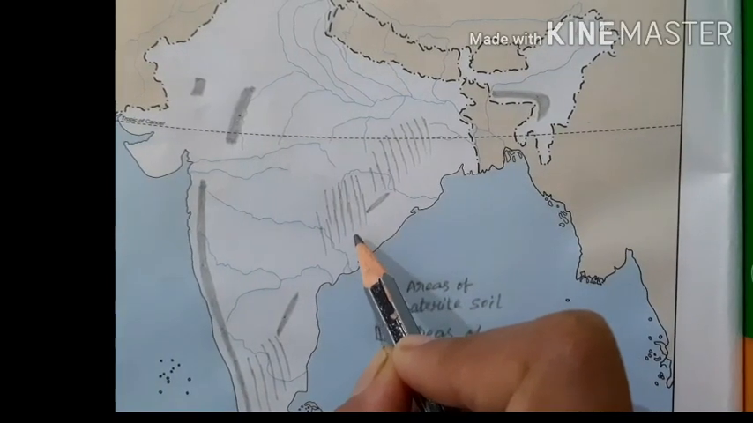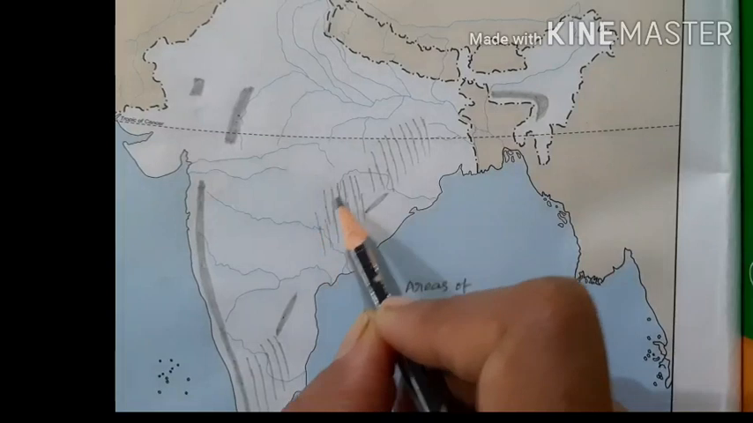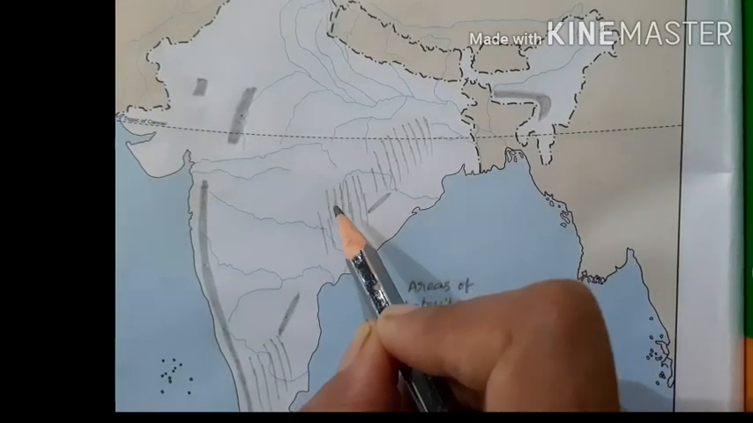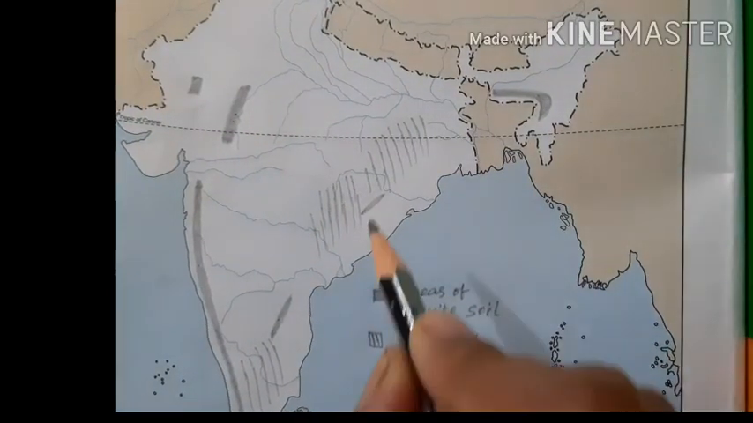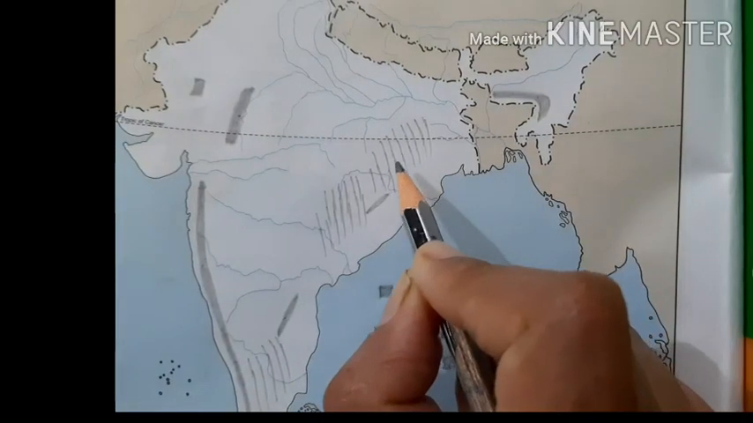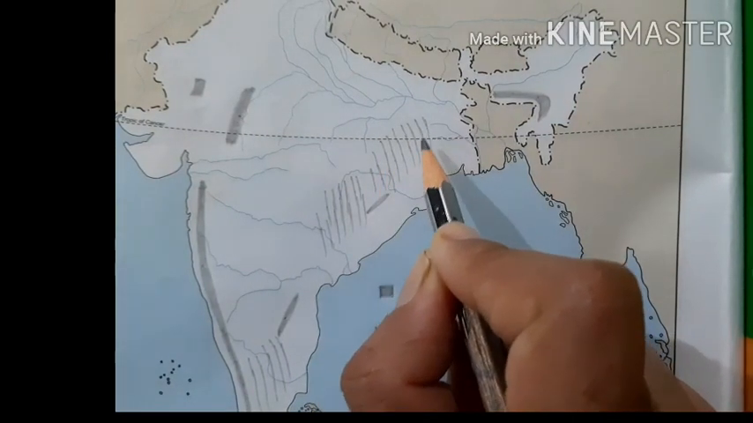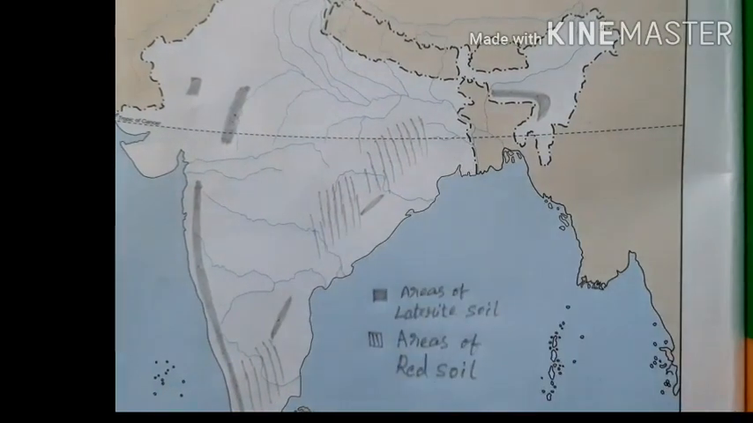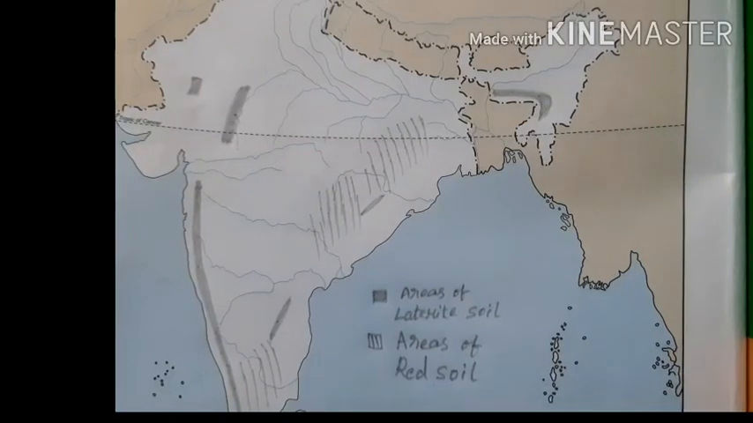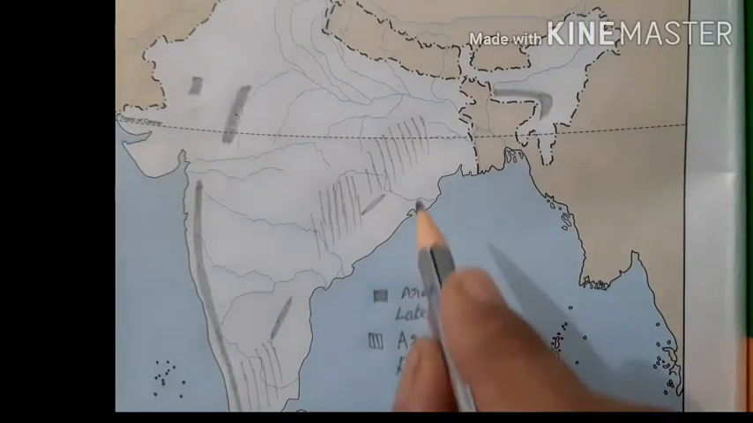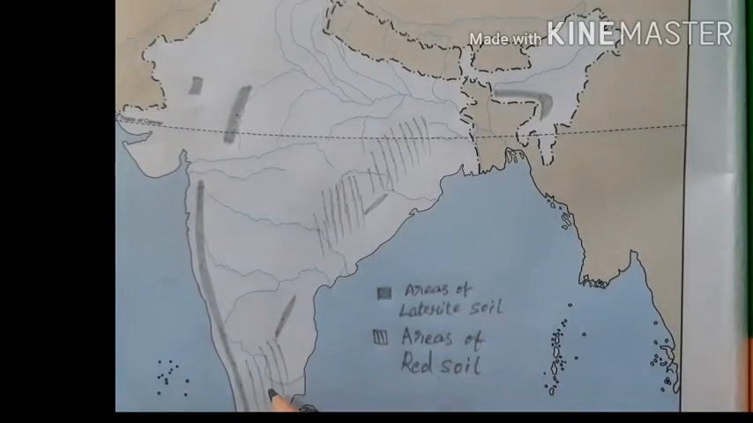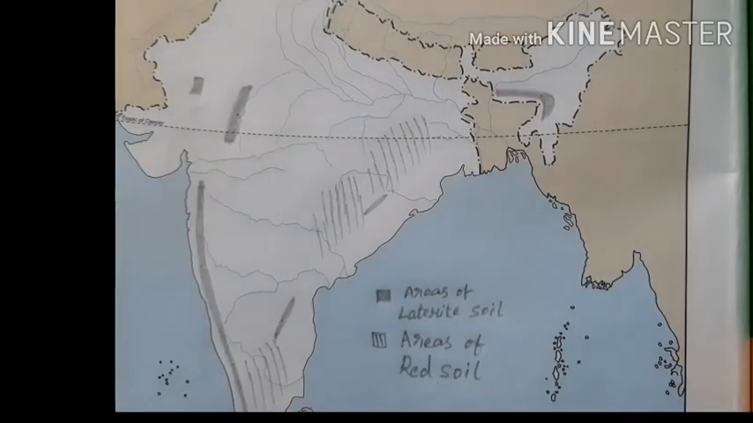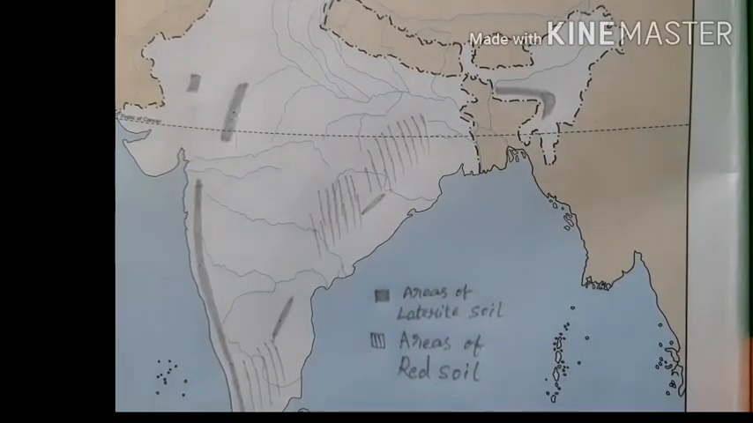Then in Andhra Pradesh also, the Eastern Ghat region itself, other than higher summits, the mountains have the presence of red soil. Here plateaus also have the presence of red soil. Then in Odisha, Chhattisgarh and Jharkhand, that means the Chota Nagpur plateau region also has the presence of red soil. So these are the regions for the distribution of red soil in India.